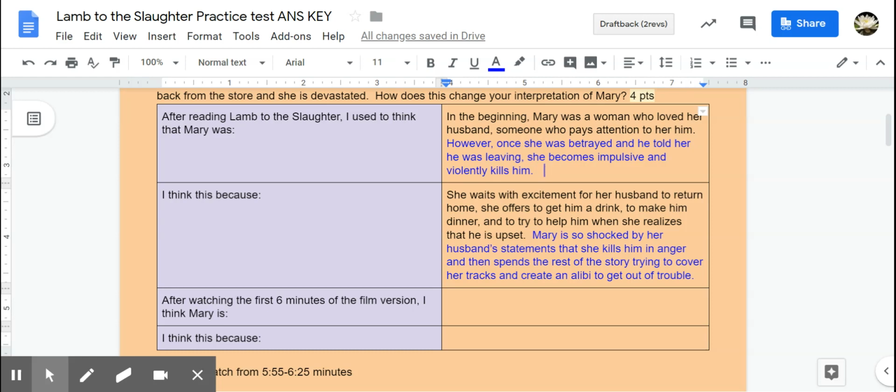But because Mary has such two different sides to her, you would have to include both of these, and I'm using black and blue to highlight that. In order to get 1 point, you would have to have both parts of Mary, because she's such a different character from beginning to end, and you would also have to provide reasoning for both to get this point.